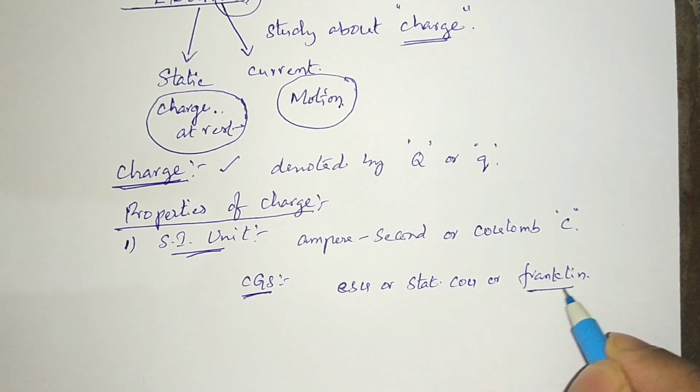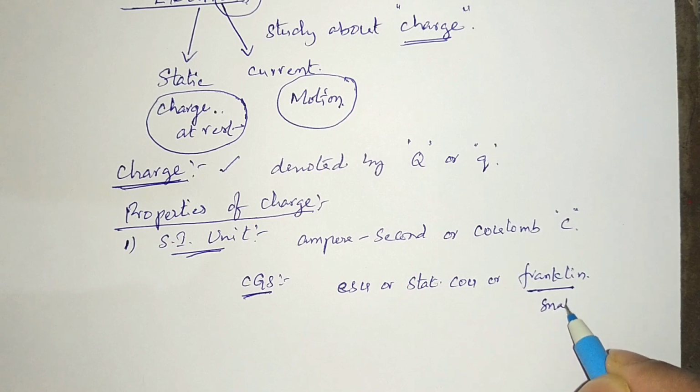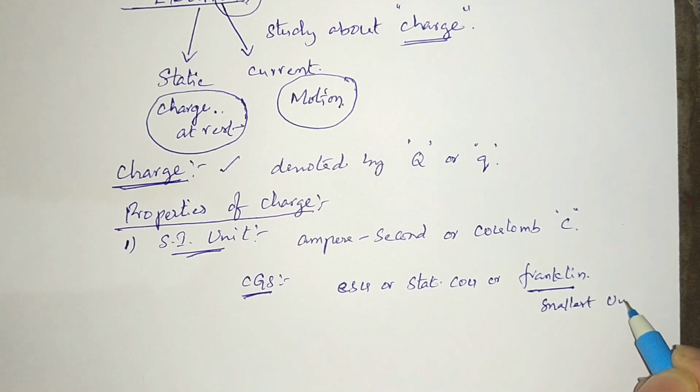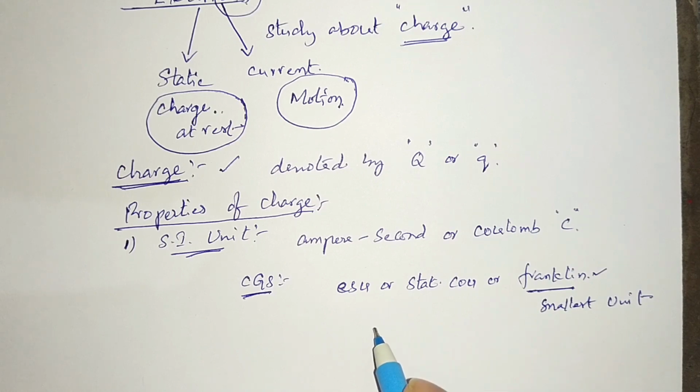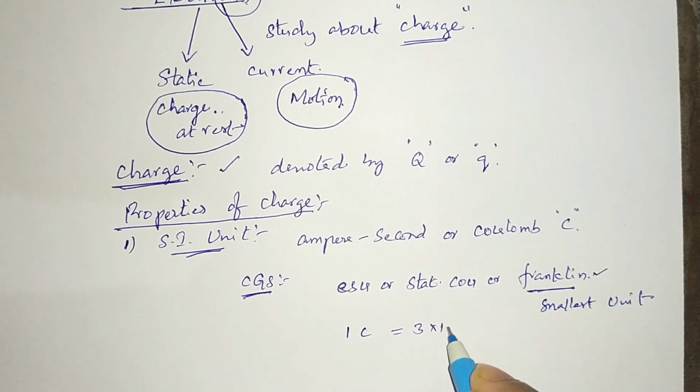So this Franklin is the smallest unit. The smallest unit of charge is taken as Franklin. And now another unit we have. Before going to that, let us see the relation between coulomb and ESU. The relation is 1 coulomb is equal to 3 into 10 power 9 ESU. Understood?